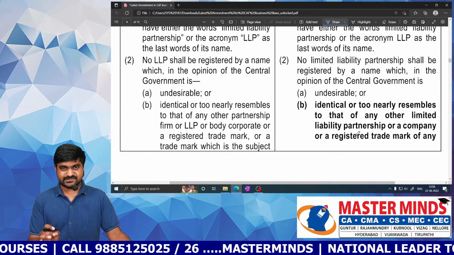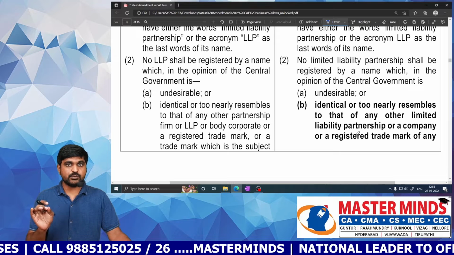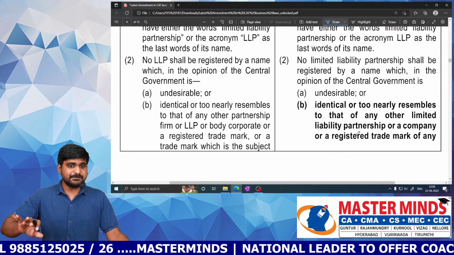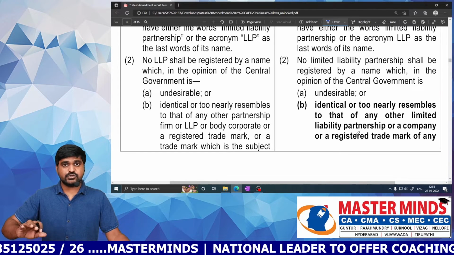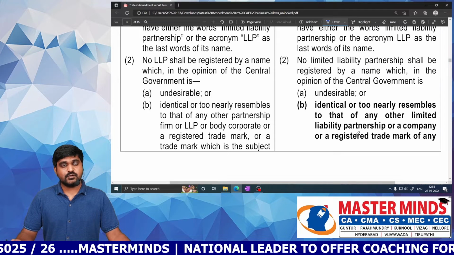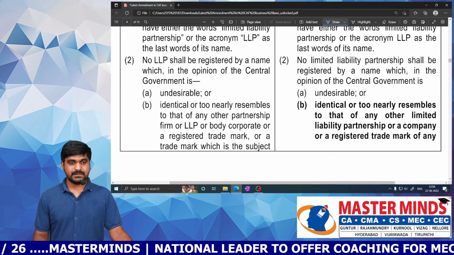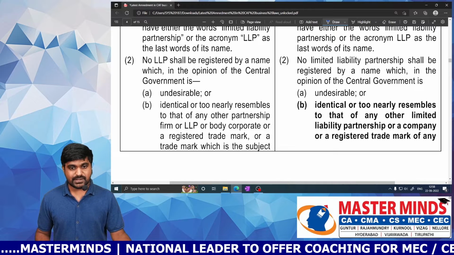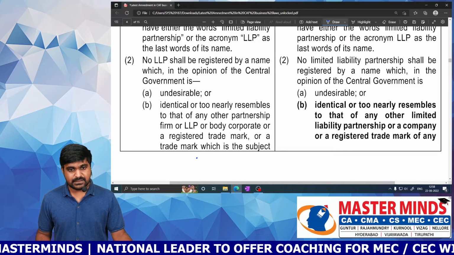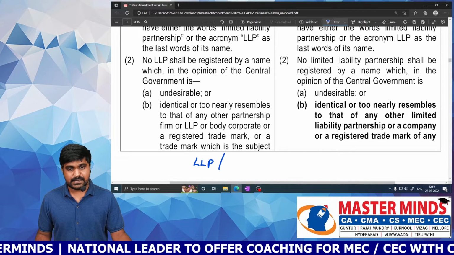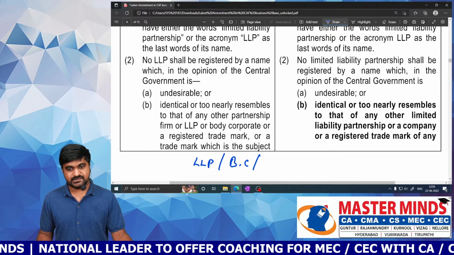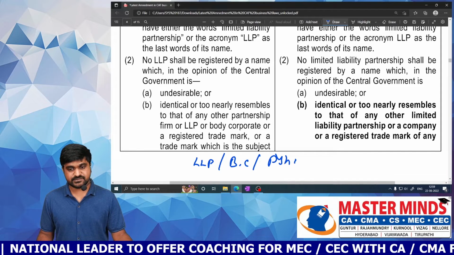So previously, your LLP must have a unique name. Sir, unique name means we need to make some comparison. Then with whom do we need to compare? Previously, we compared the name of the LLP with other LLPs, other body corporates and other partnership firms.